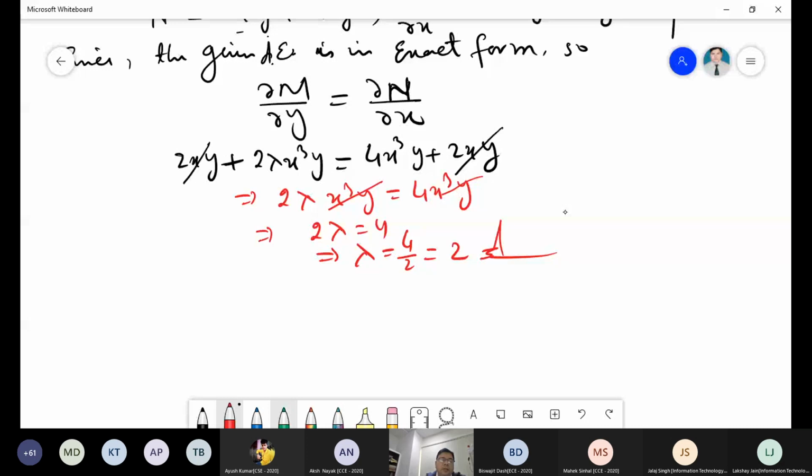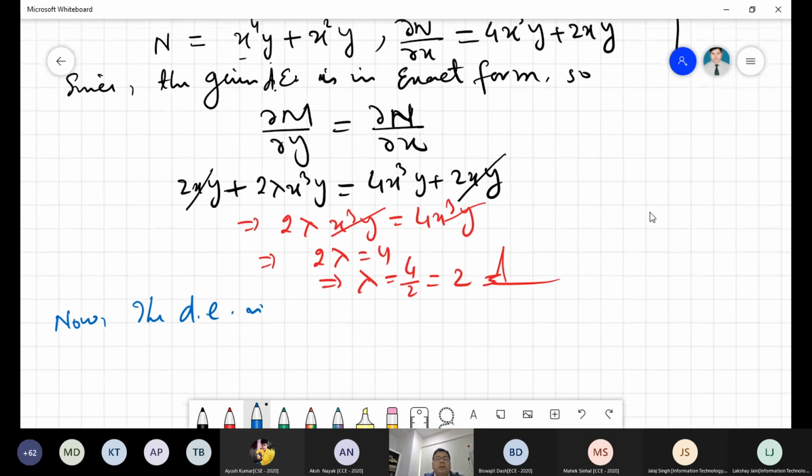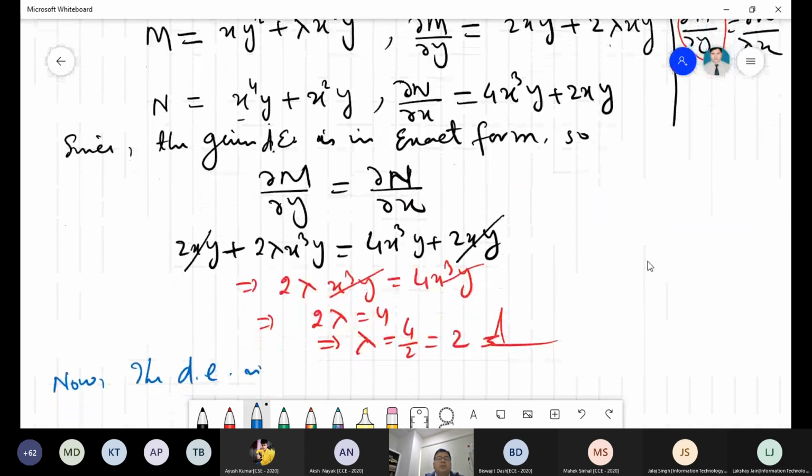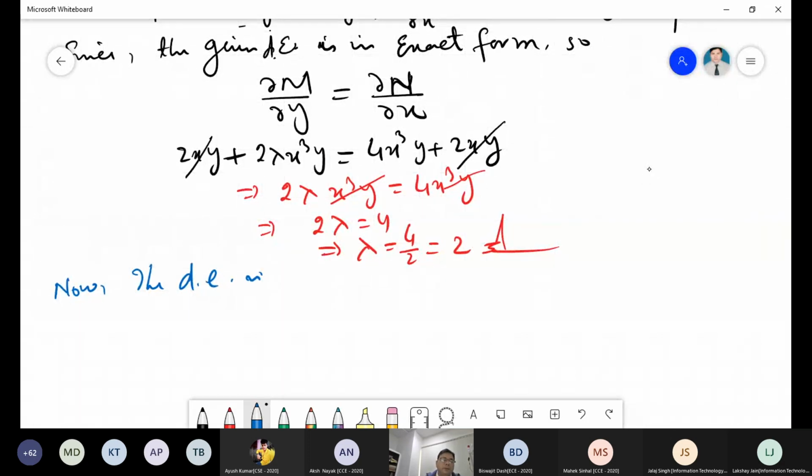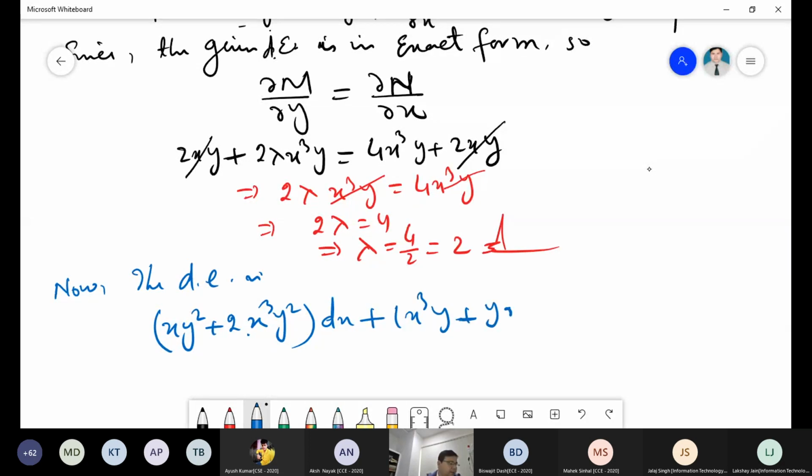Now the differential equation is, we can put the value of lambda there. Your equation will be xy square plus 2x cube y square, and then this is dx, and then plus x cube y plus yx times x dy equal to 0.